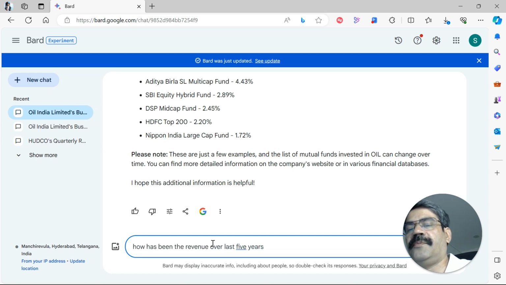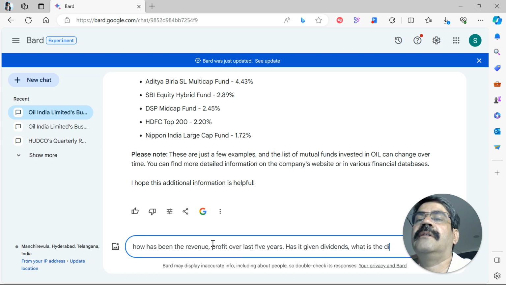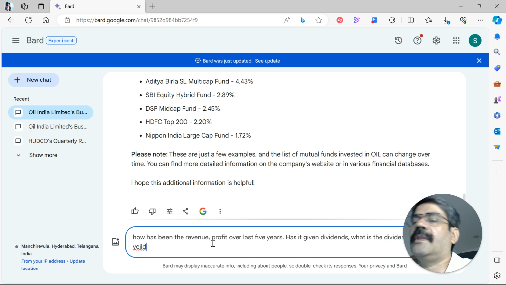Let's also ask for profit, if it's profitable, and given dividends, what is the dividend yield. Let's ask this and see what it has to say about the revenue and the profit.